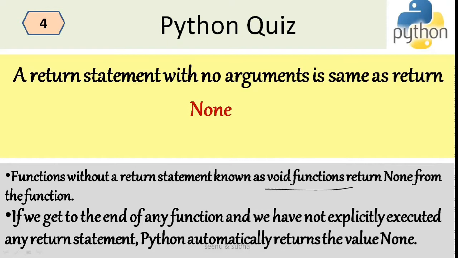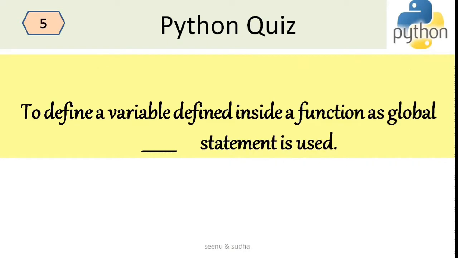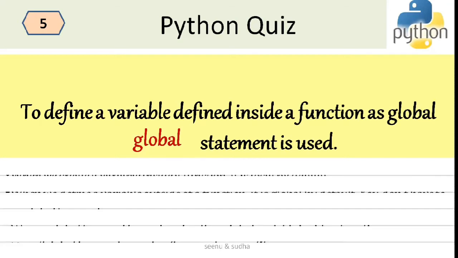So the fifth question is, to define a variable defined inside a function as global, dash statement is used. So what is the statement used for a variable wherein you want to make it a global variable? The global keyword is used. The global keyword is put before the variable name to define it as a global variable inside a function.